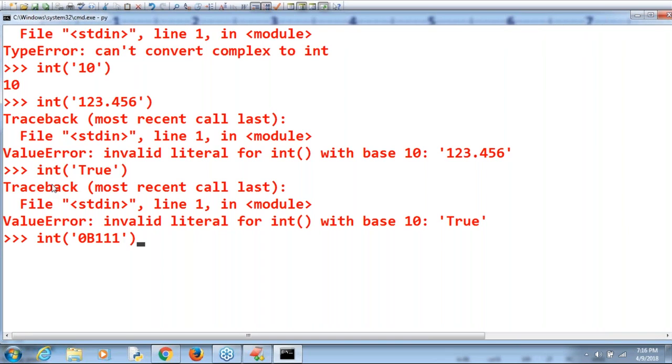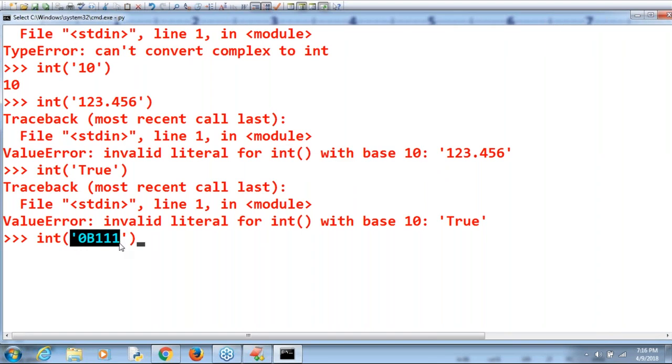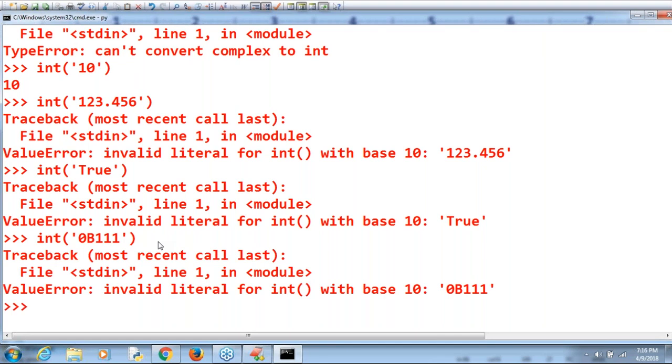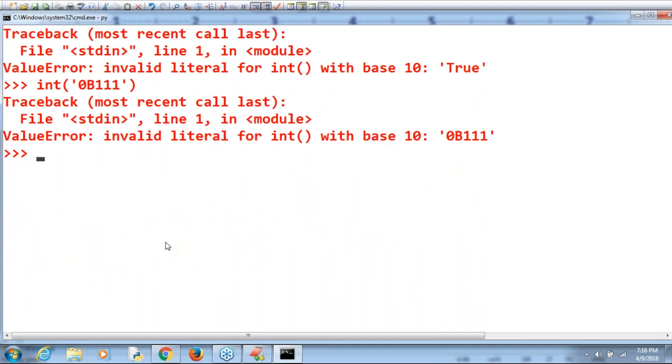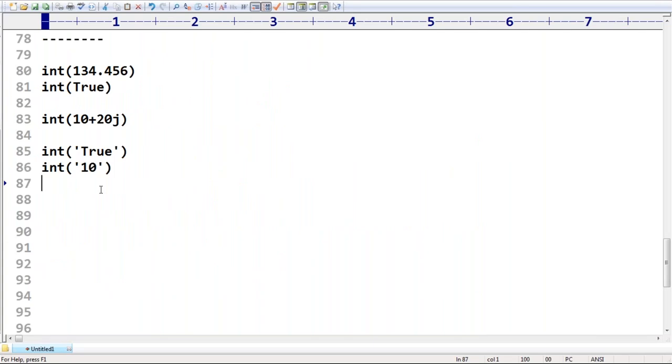Respond. Is it valid or invalid? 100% sure this one is invalid. Invalid because it is always expecting base 10, but instead of base 10 you are providing what? 0b and so on, binary. That's why it is invalid. Remember that error: ValueError, invalid literal for int() with base 10. Clear? Any explanation required?